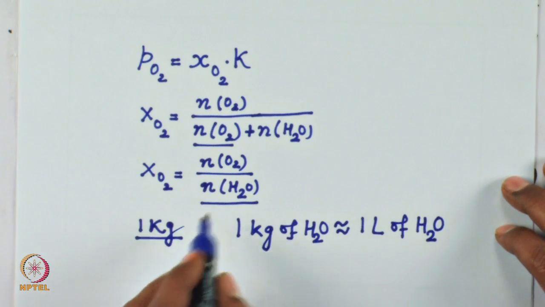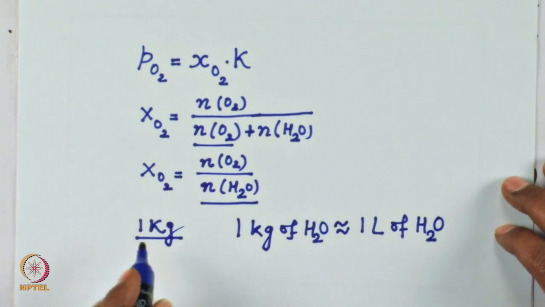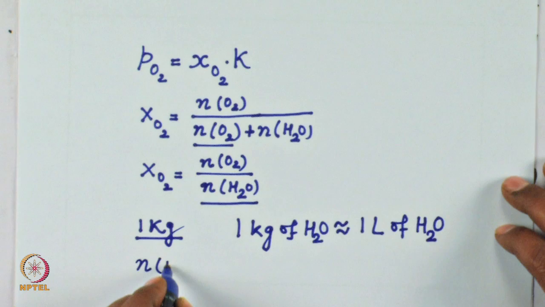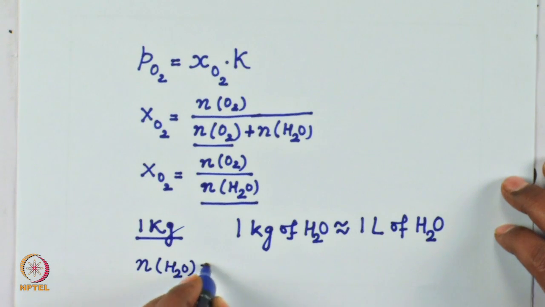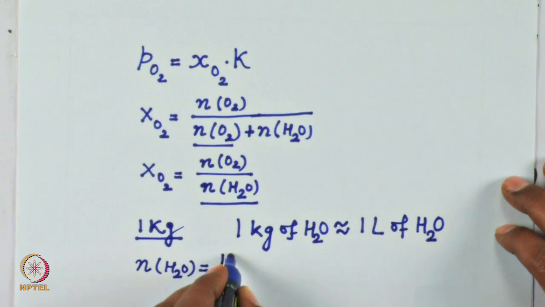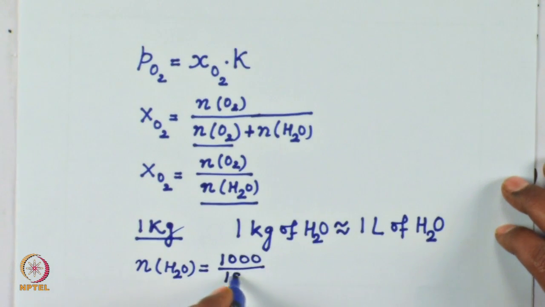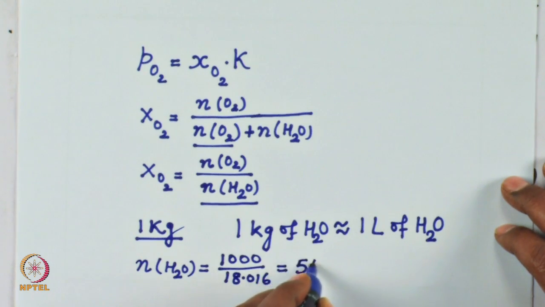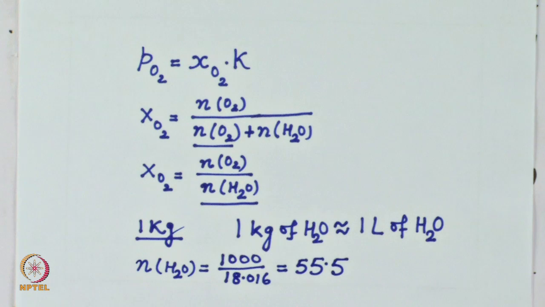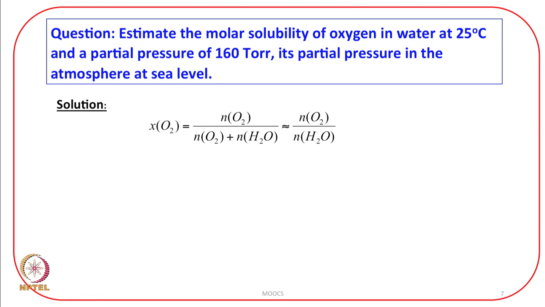So, therefore, the number of moles of water, if I consider 1 kg, that is 1000 gram divided by 18.016, is about 55.5. These many moles are there. With this information, I can solve the question.